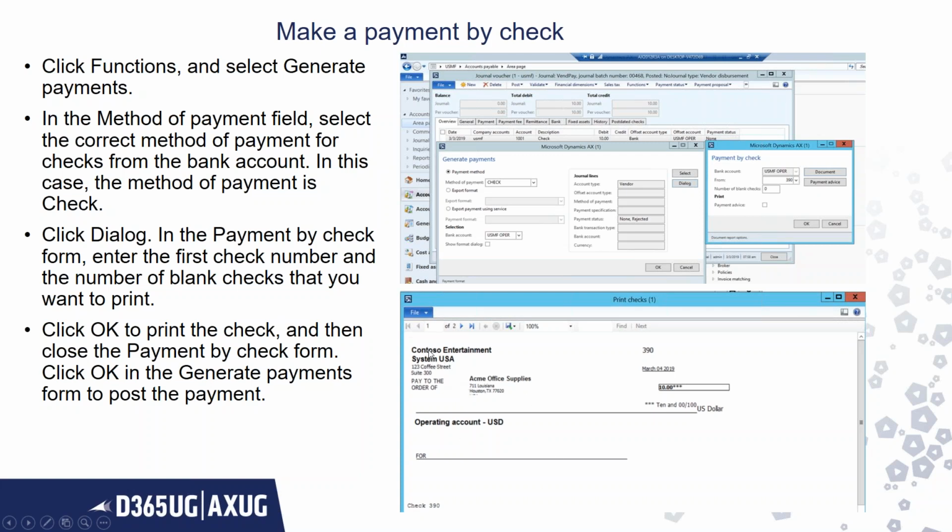The check shows the banking information to whom it was supplied. The 1001 vendor account number belongs to Acme Office Supplies. Here it shows the check number and $10. So all the details are furnished.